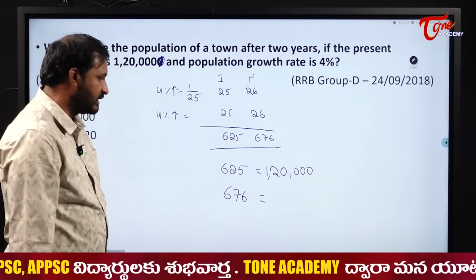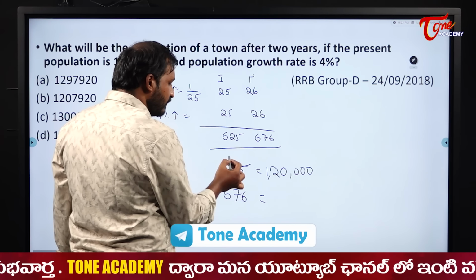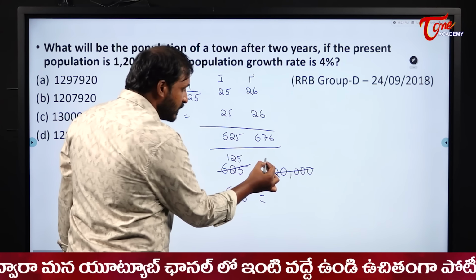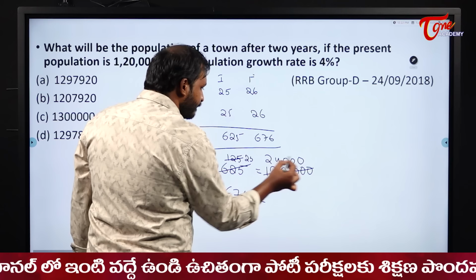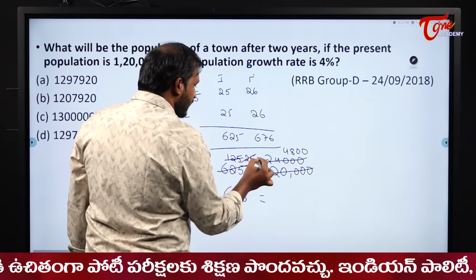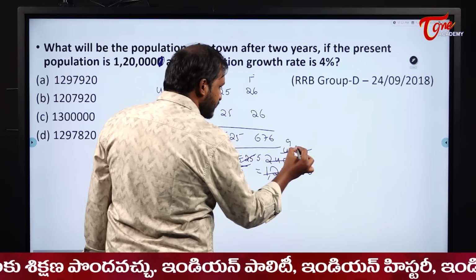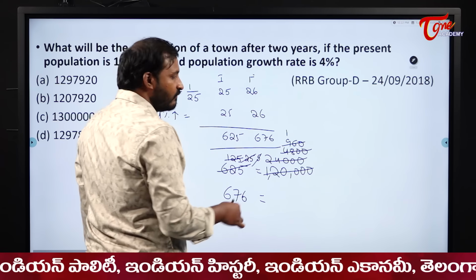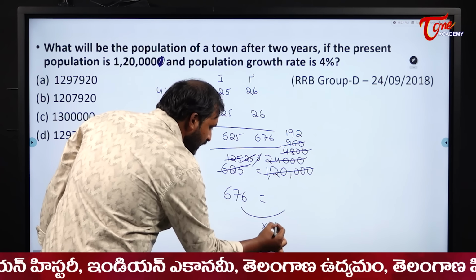What is 676 here? If you want to cancel with the 5 tables, students, you will easily come to know. So 5 125s are. Next 5 2s are 4 and 3 zeros. Next 5 25s, and next 5 4s are 8 and 2 zeros. Next 5 5s, next 5 9s is 45, 3 0 means 6 0. Next 5 1s, 5 1s is 5. 4 6 means 92. So that means I need to multiply this with 192.